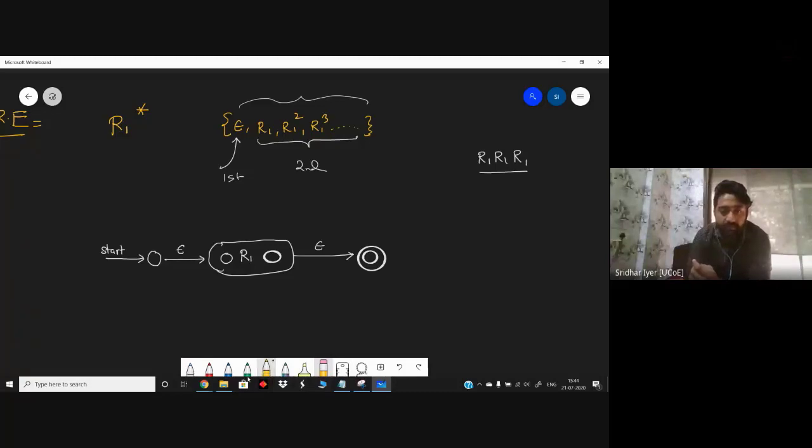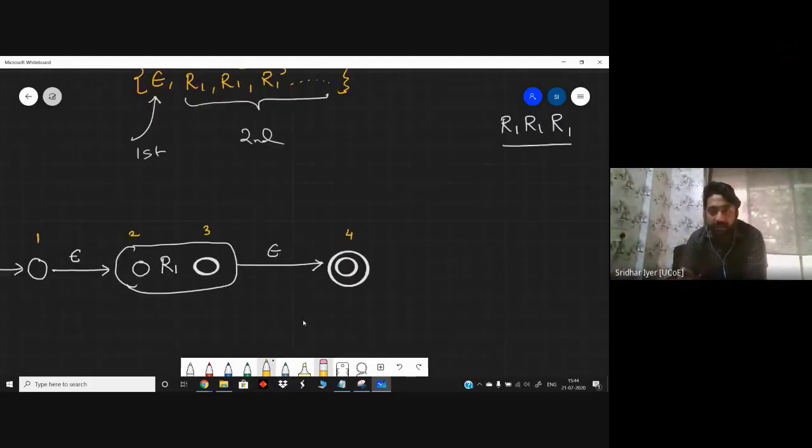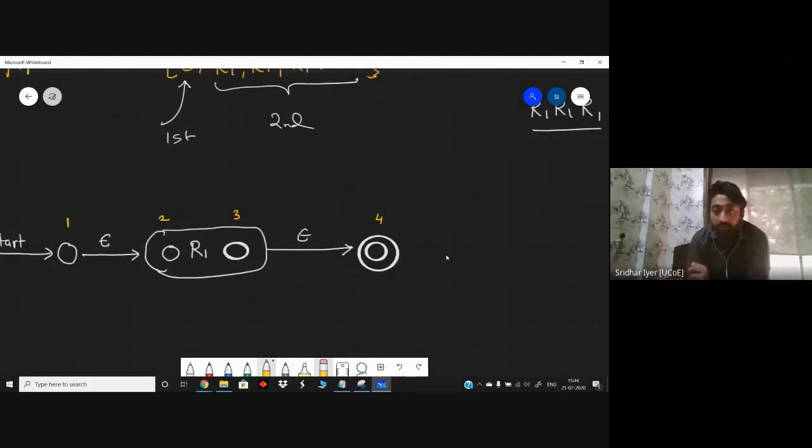Let me number them for simplicity purpose. This is state number 1. For example, this is state number 2. This is state number 3. And this is state number 4. So now tell me, if I have the example as R1, R1 cube, R1, R1, R1, then what transition shall I make? From 3 to 4, 4 to 3, it's up to you. Let me know your answer. Self loop on R1, correct.